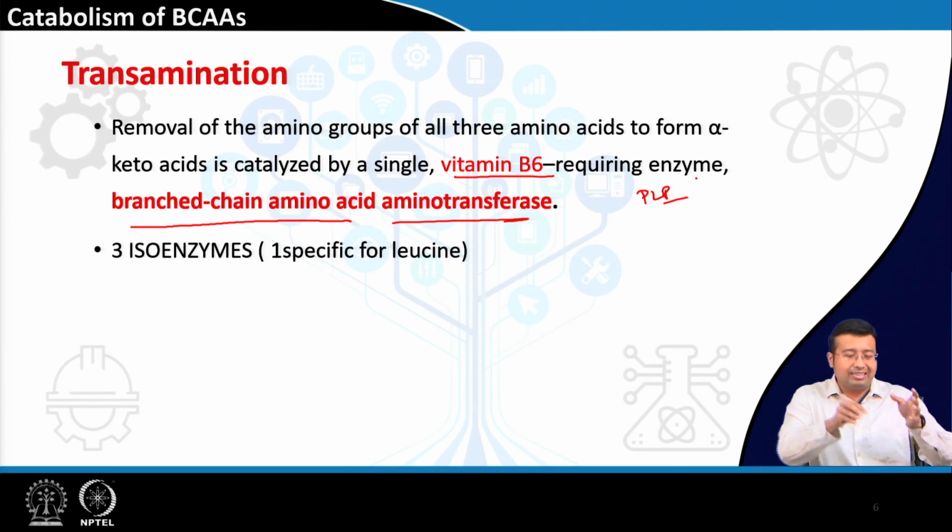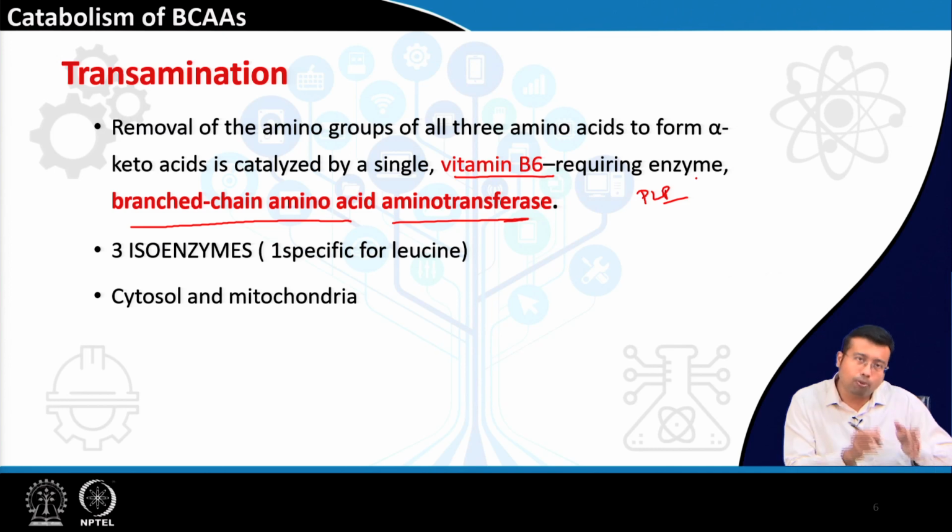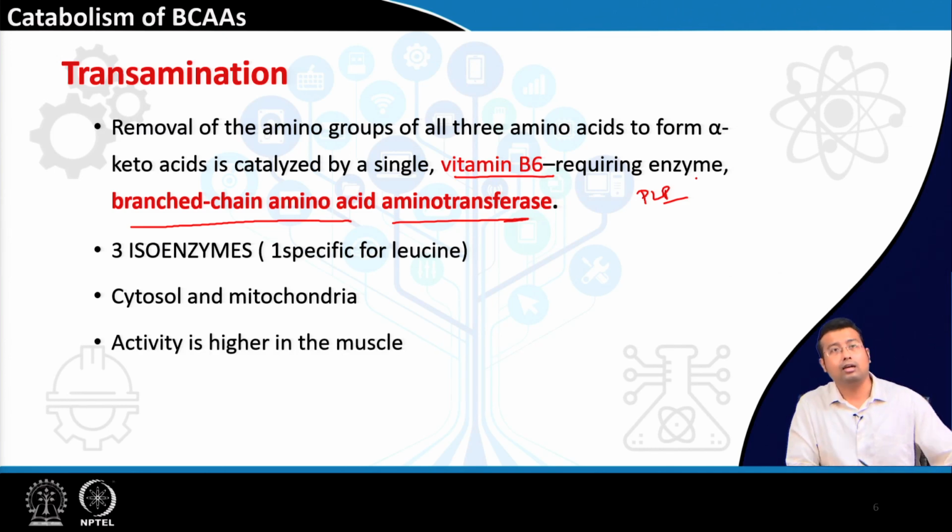Now, this has actually three isoforms. This transaminase for branched chain amino acids has three enzymes depending on their site of action, and one is very specific for leucine. This enzyme is present both in the cytosol and the mitochondria.